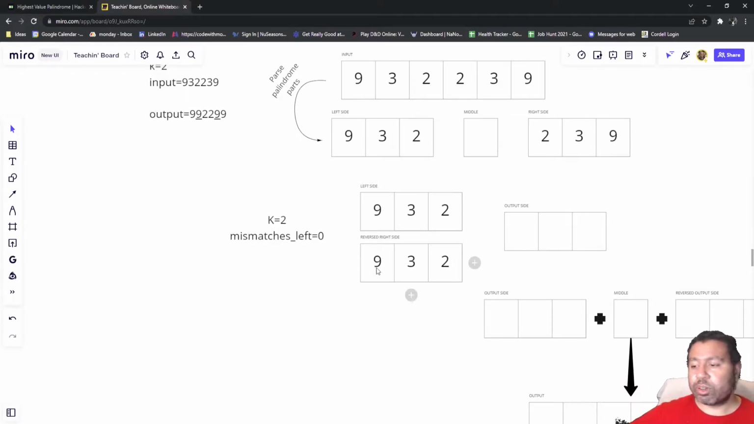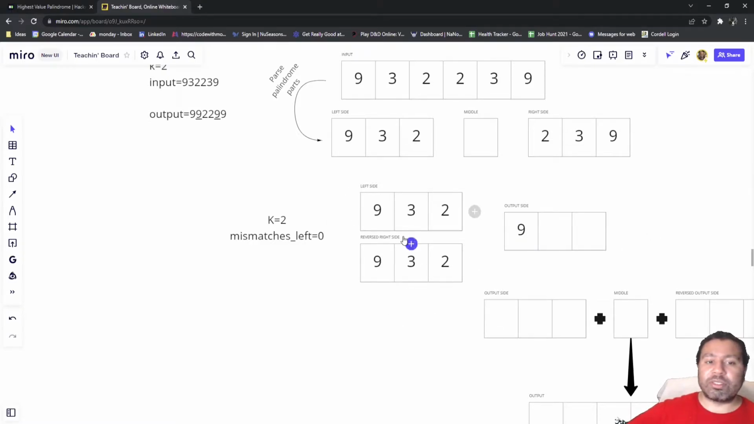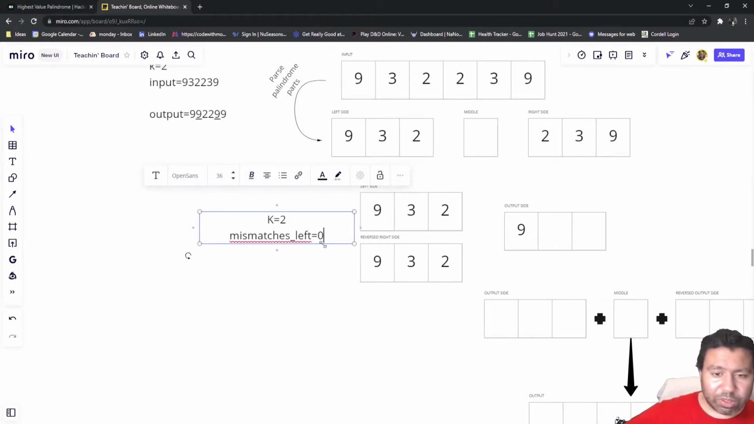We're going to see the 9s first, and we would want these to be 9s, so we can't really make those any larger. So the first output side is going to be a 9. Then we'll go to the 3, and sure enough, the 3s, we would want those to be 9s as well. And we need to ask, hey, is there any surplus left over? And the thing is, if we take our mismatches into account, along with our alteration amount, we can say 2 minus 0, and we basically still have 2 left over.